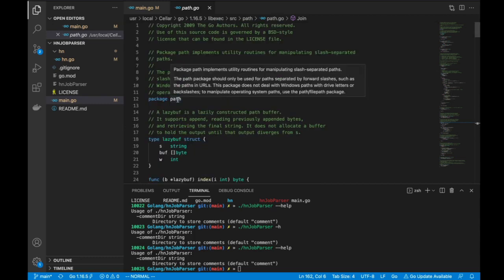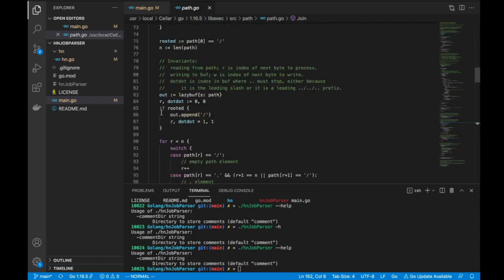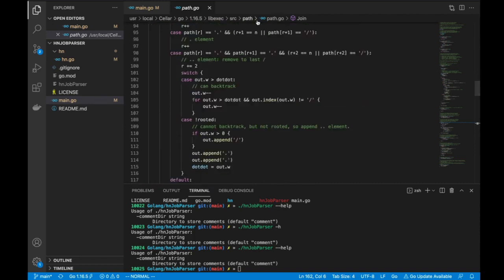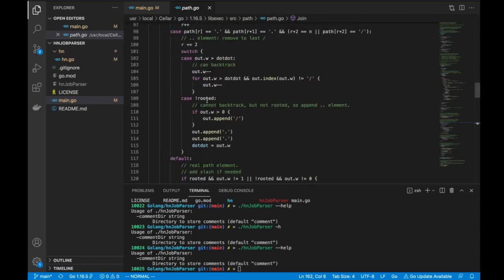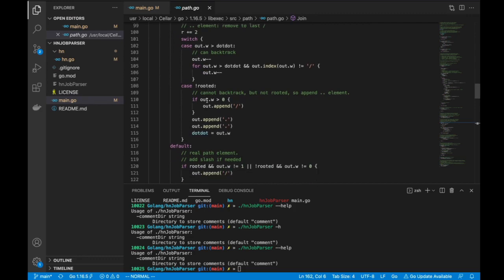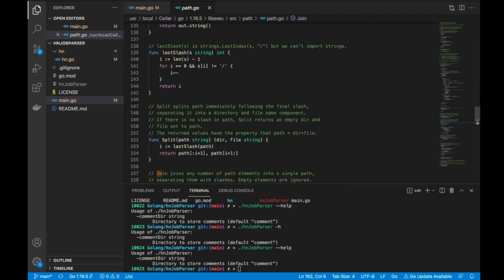So it's the path package. It's part of the standard library, the path package and the join function.